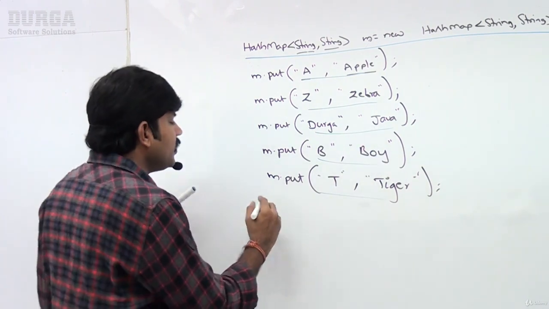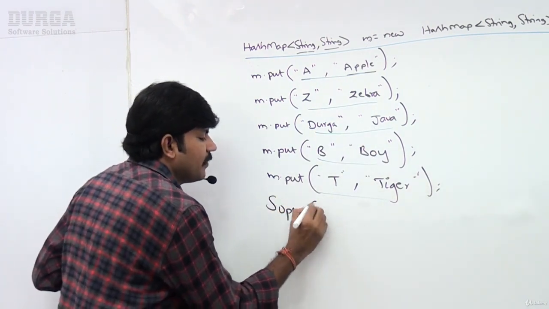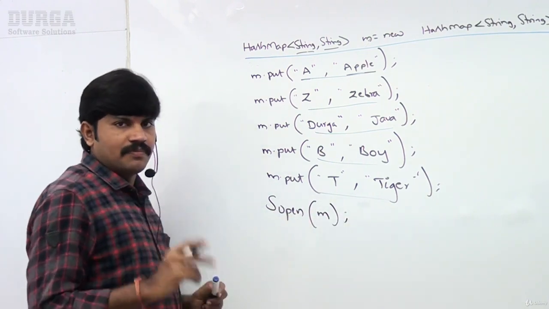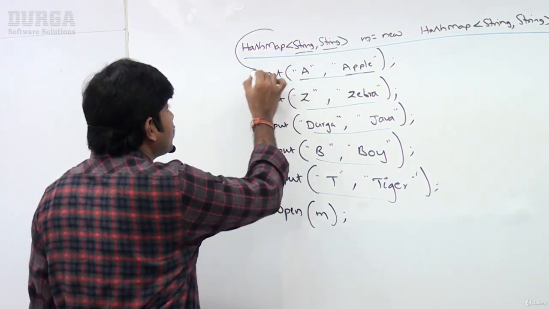Now let me print SOP of m. Remember that, SOP of m. Observe, it is the HashMap.